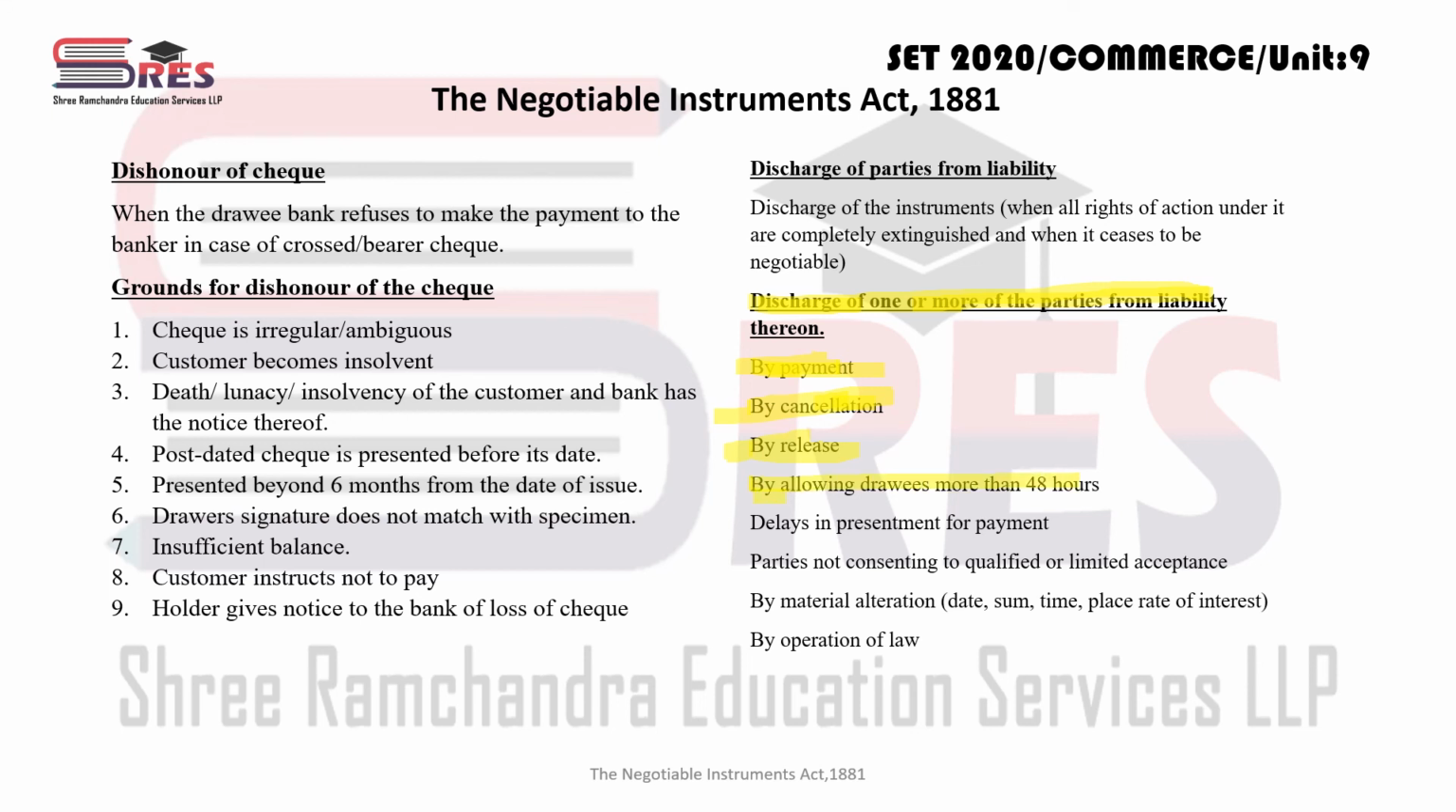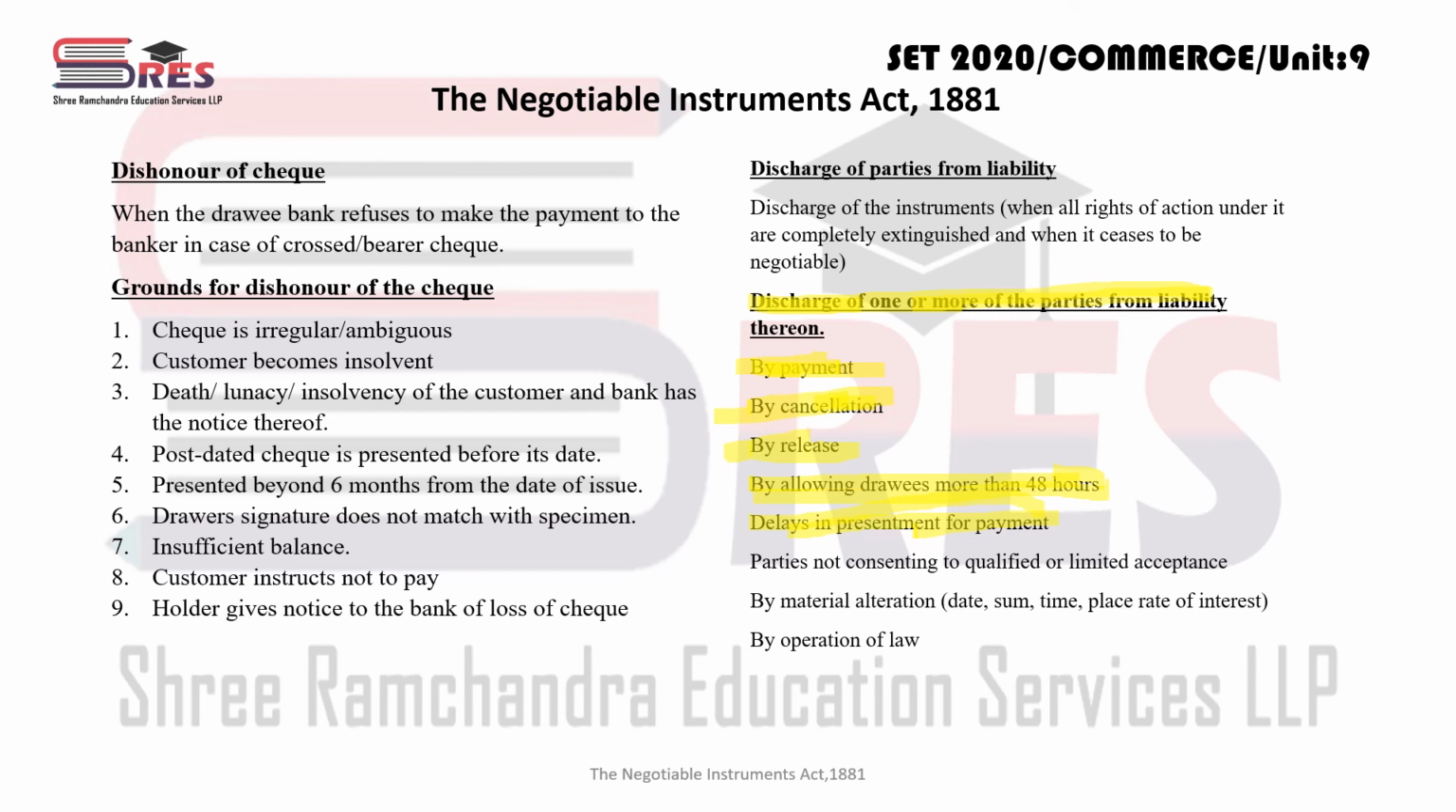अगर आपने ड्रॉई को 48 आवर्स से ज़्यादा टाइम का अलाउ किया तो भी वो डिस्चार्ज हो जाएगा, because there is some limitation of time period. If there is delay in presentment for payment, जैसे चेक का केस है, चेक के केस में अगर आप एक समय के बाद प्रेजेंट करते हो चेक beyond the validity period, then it will not be honored, right?